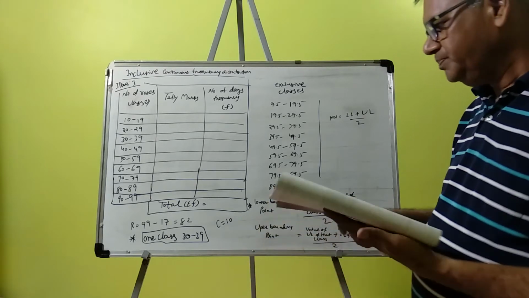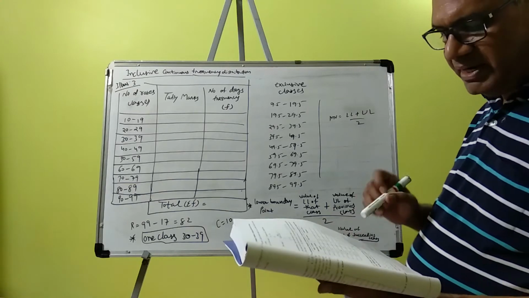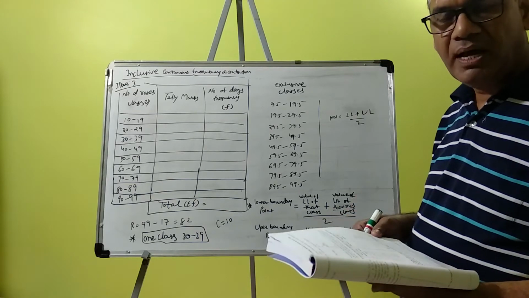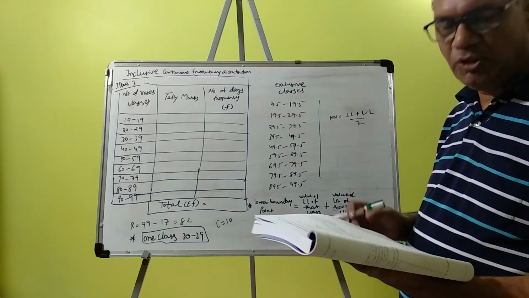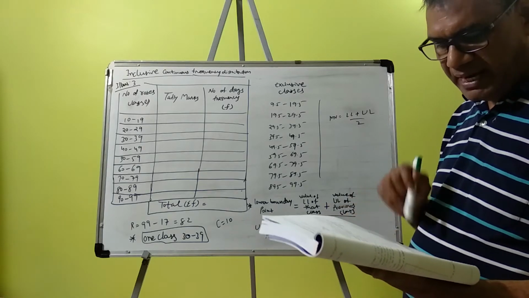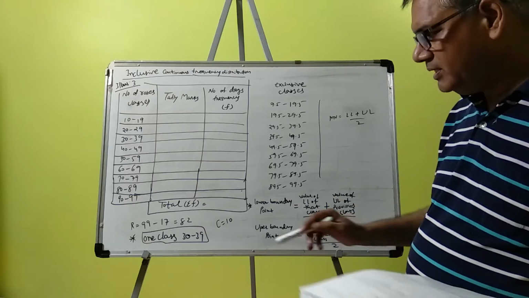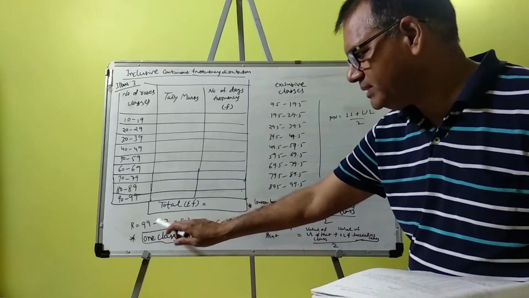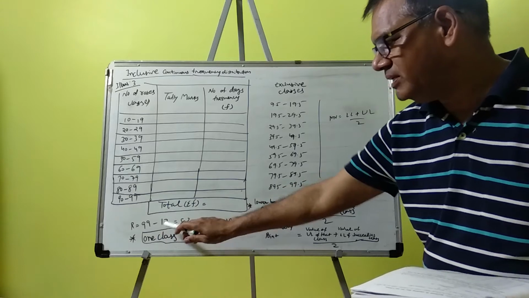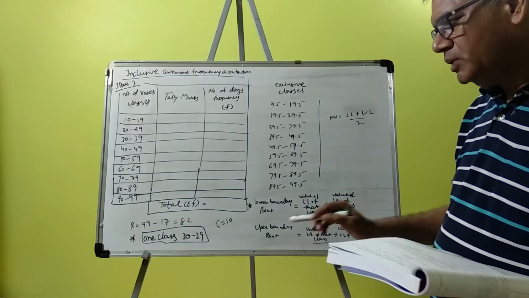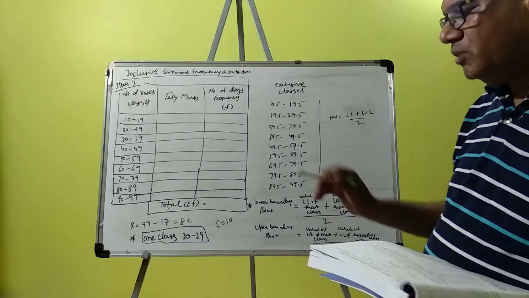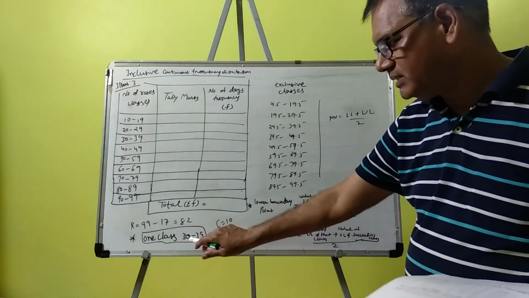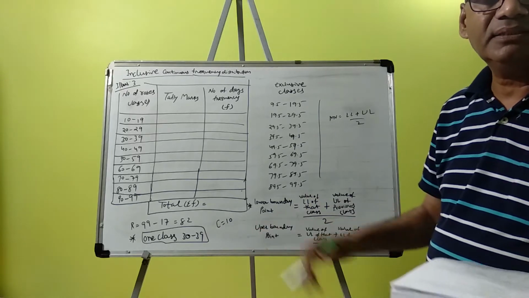So first of all, we will find the range, meaning XH, the highest value of the observation, and XL, the lowest value of the observation. The highest value is 99 and the lowest value is 17. So range R is XH minus XL, 99 minus 17, that is 82. That is the range. Now we want to take one class as 30, 39, which means the class length is 10.